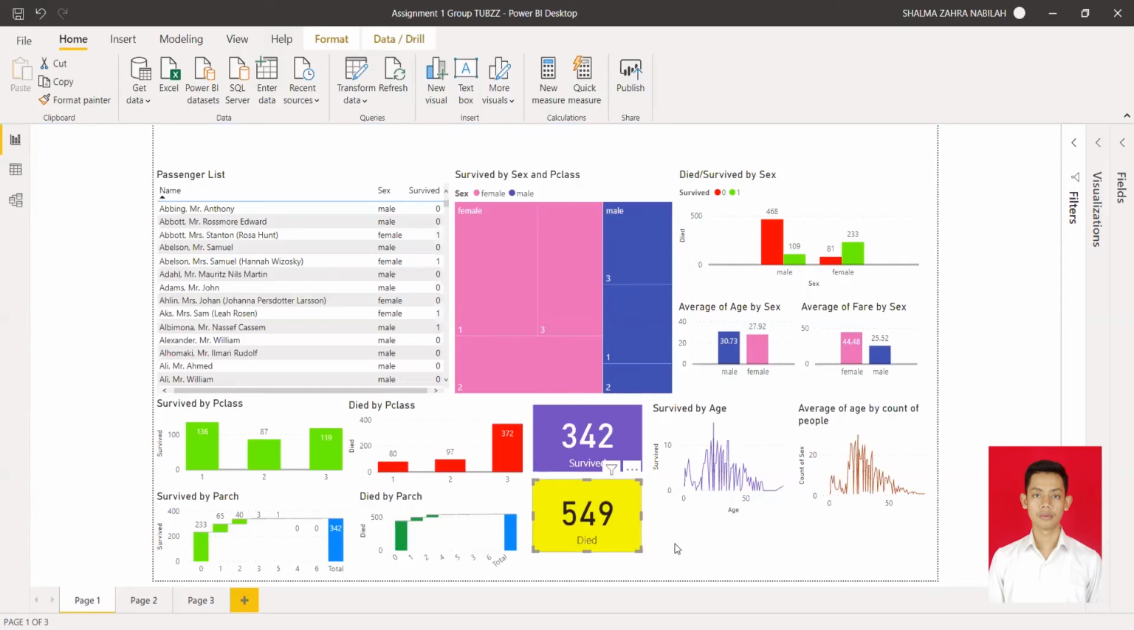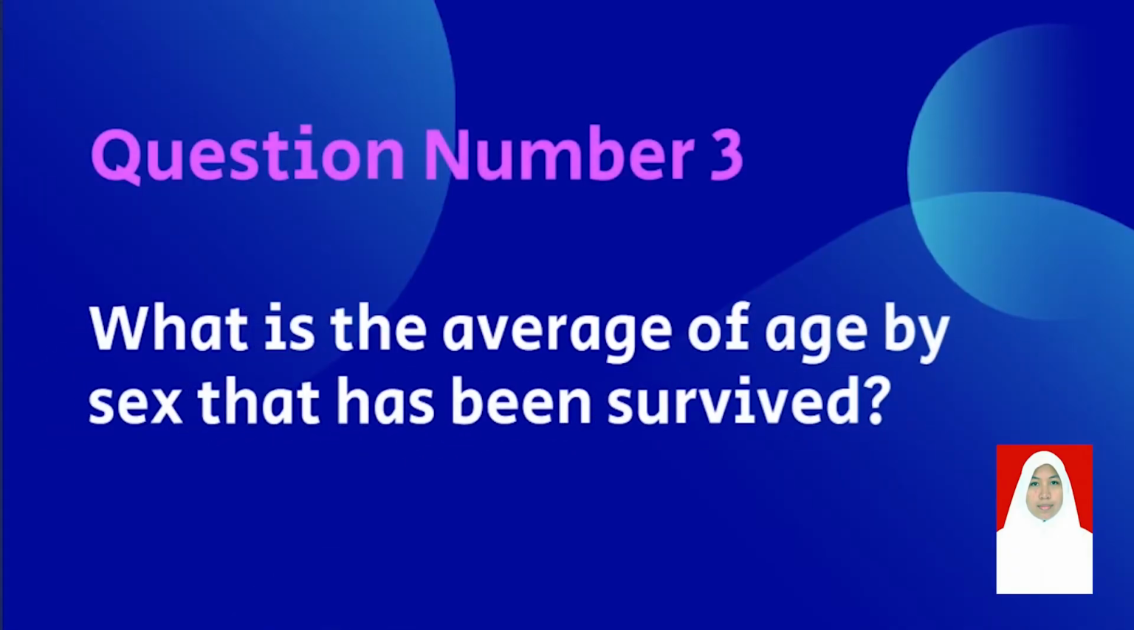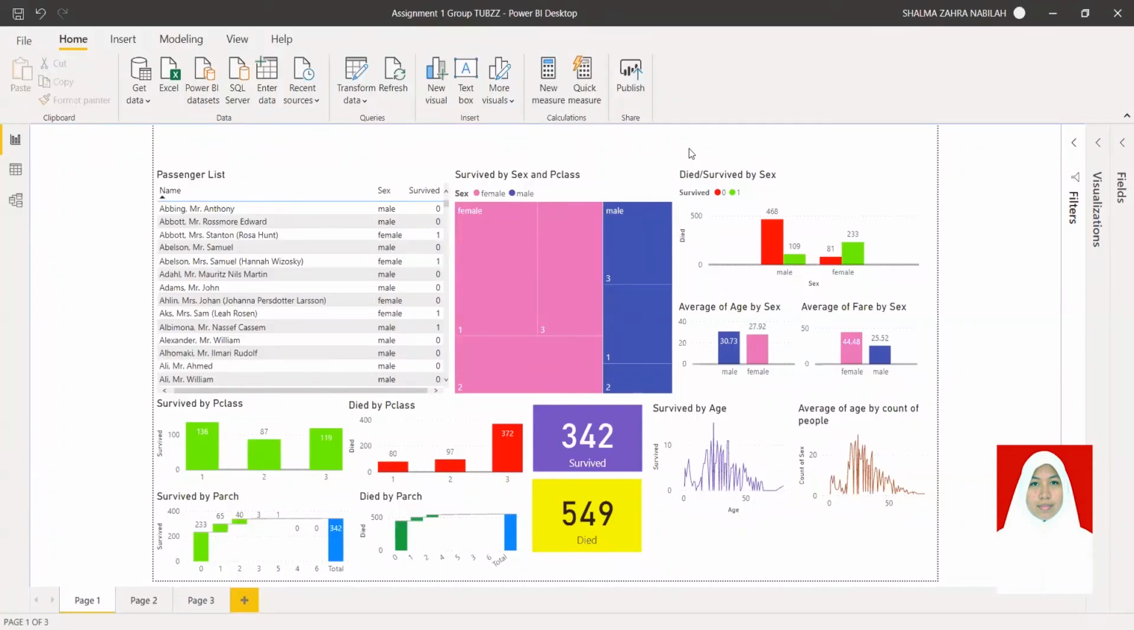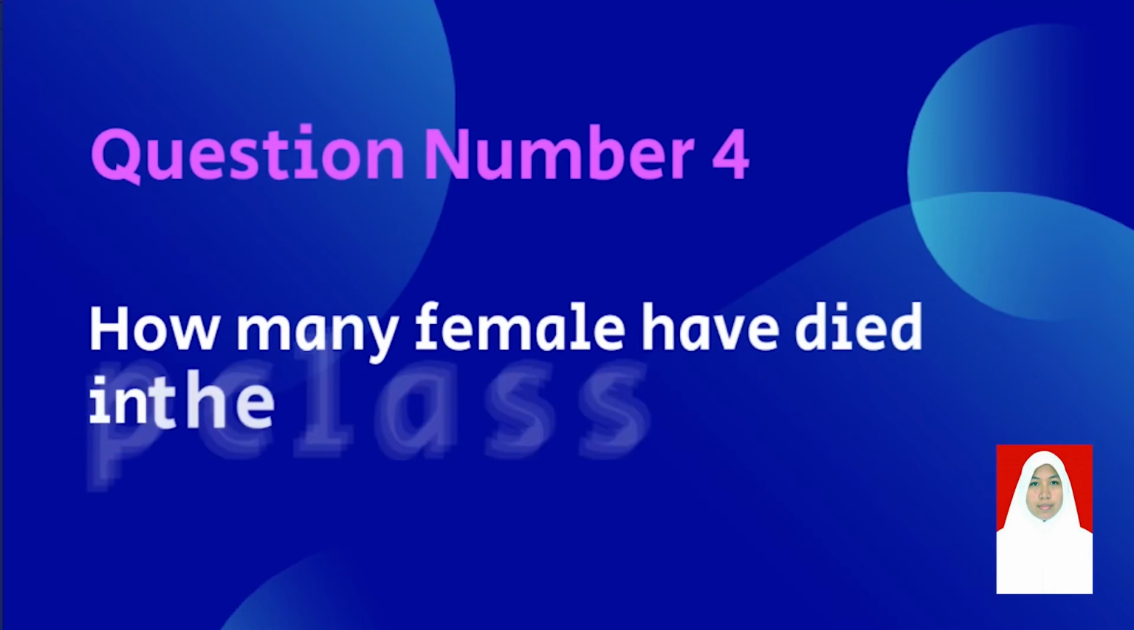Question number 3 is, what is the average age by sex of those who survived? To know the answer, we focus on the top right corner diagram. There, when we click the bar for female survivors, we can see that the rest of the diagram automatically adjusts to our demand. From the adjusted diagram, we can see that the average age of female is 28.85 and the average age of male is 27.28.